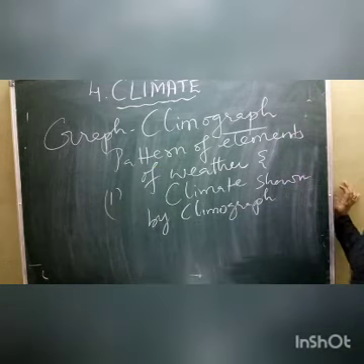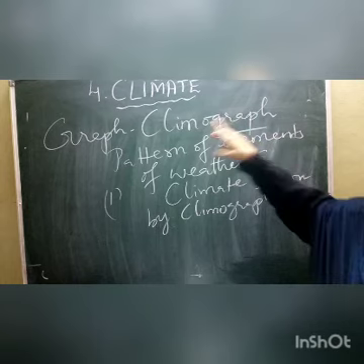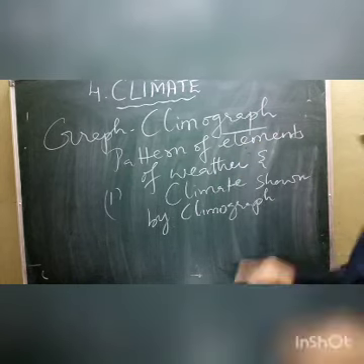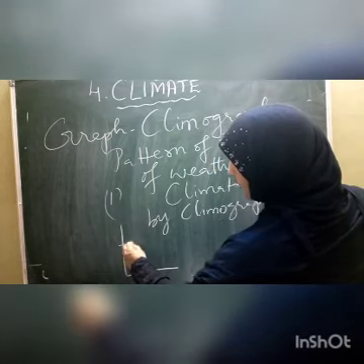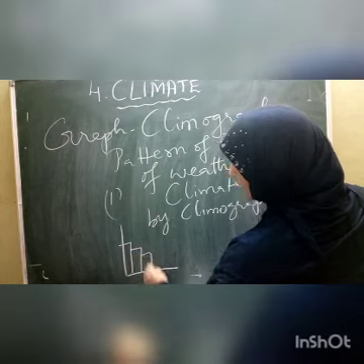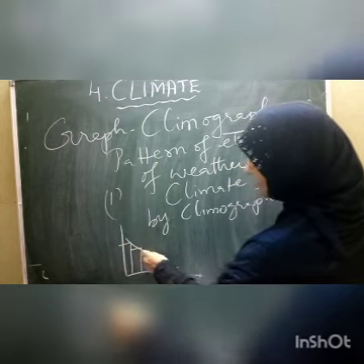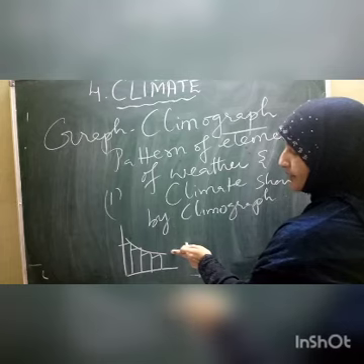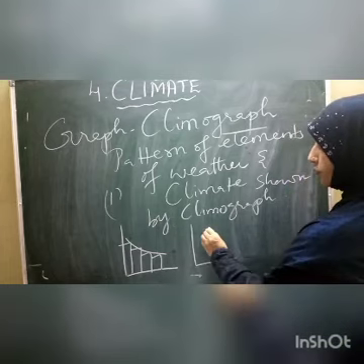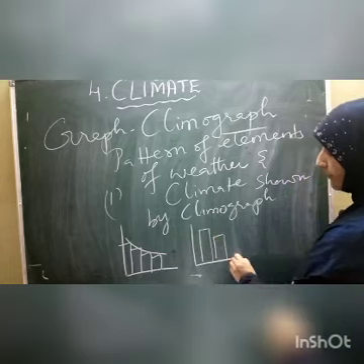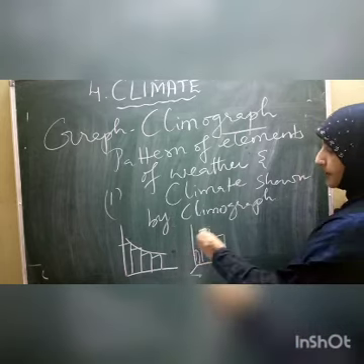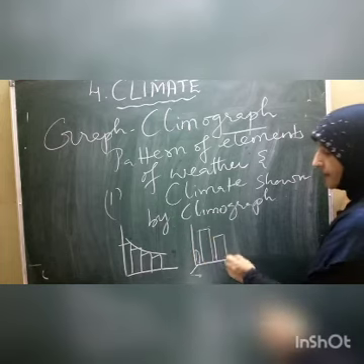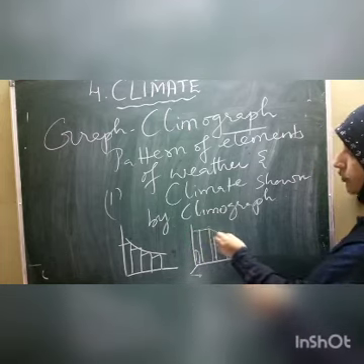What is a climograph, children? A climograph is a graph that shows the pattern of elements. For example, temperature during a week: whether temperature increased, decreased, or what. By the help of that, easily we can find it out. Yes, there is a decrease in temperature. Or sometimes it shows monthly values of rainfall. Sometimes we find in some months there is less rainfall, and in some months there is heavy rainfall. So this is also shown by the climograph.